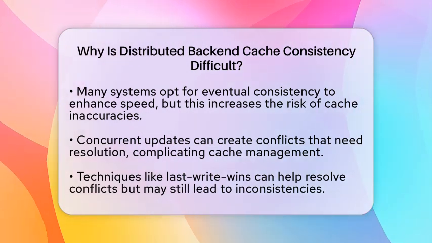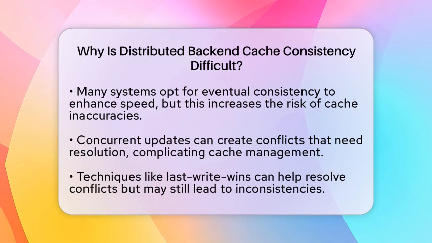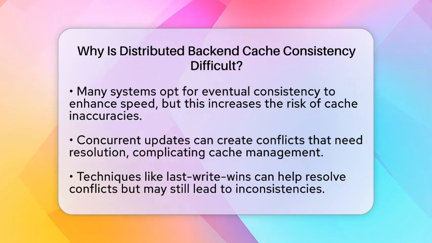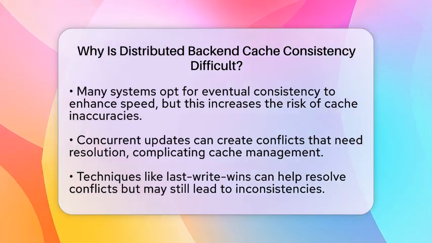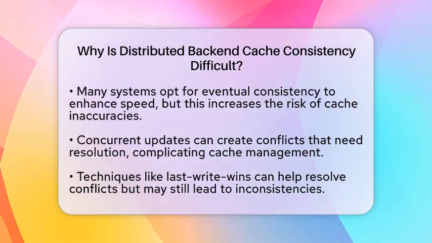Monitoring these caches is another hurdle. Detecting when caches become inconsistent, especially in large systems, is difficult. Effective monitoring needs precise measurements without false alarms, which can be hard to achieve. Without good observability, inconsistencies can go unnoticed for a long time.